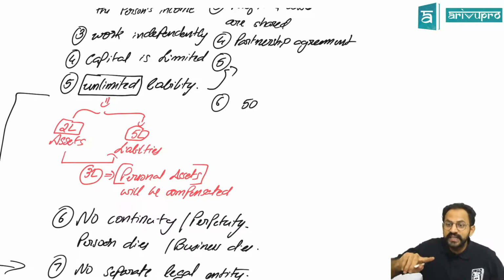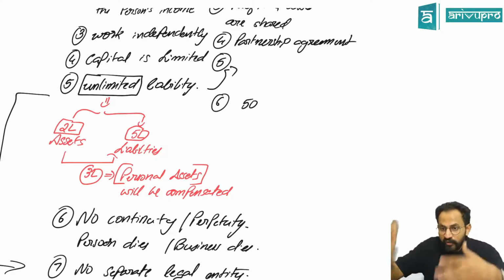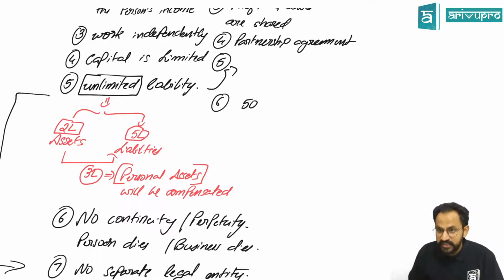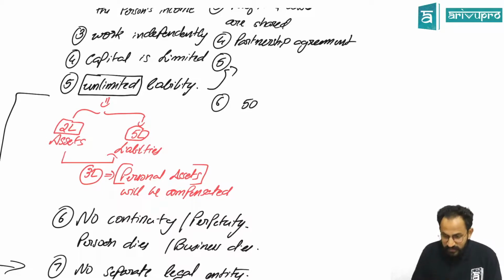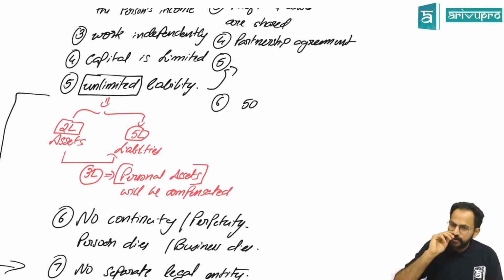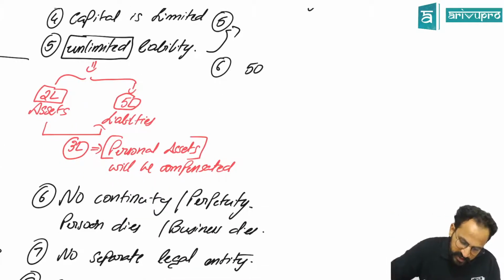It will be called an illegal association. Meaning the law says, see, for partnership there is no particular law which drives you. Though the Partnership Act is applicable to you, registering under partnership is optional. It is not mandatory. So, if 50 or more people come and do business, there are all chances that it ends up in fraud. So the law says up to 50 you do whatever you want, I'll not question you. Beyond 50 you cannot do a business under the Partnership Act. So the maximum number of people is 50.